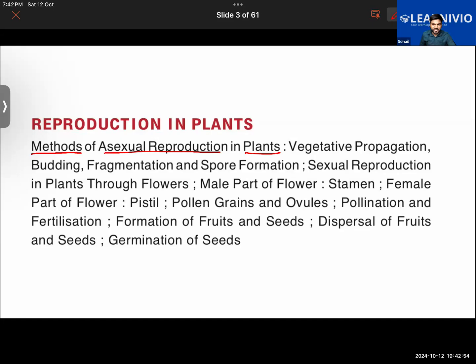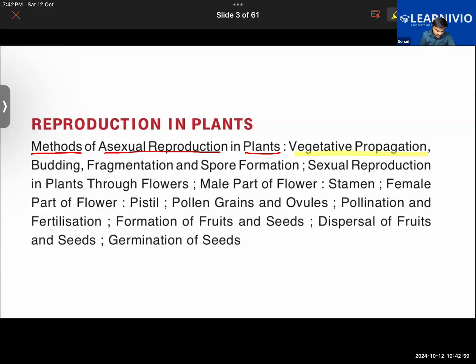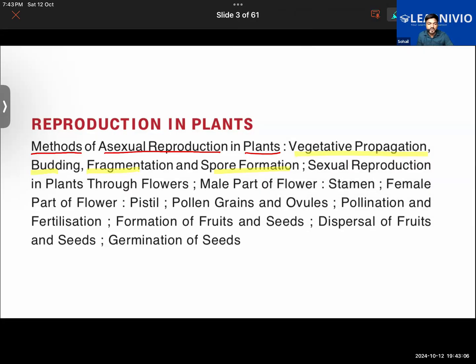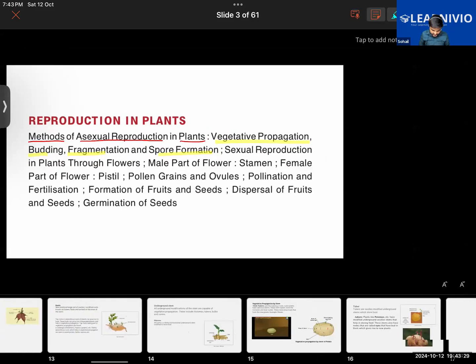In this, particularly, we'll be learning about vegetative propagation. We will learn what vegetative propagation, budding, fragmentation and spore formation are. Later on, we'll be learning about sexual reproduction in plants, particularly flowers. Sexual reproduction occurs with the help of flowers. In flowers, we will learn that flowers are divided into two parts, namely the male and the female part. When we look at the structure of a flower, take for example, look at this flower here.